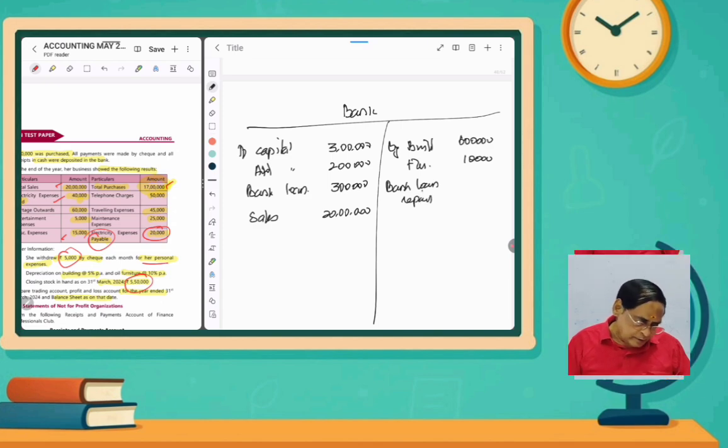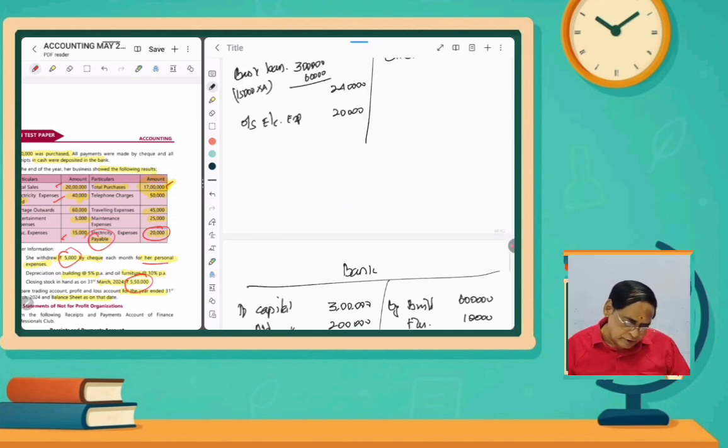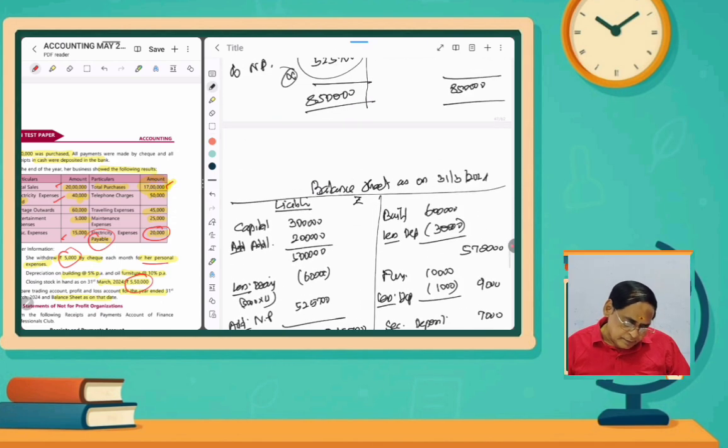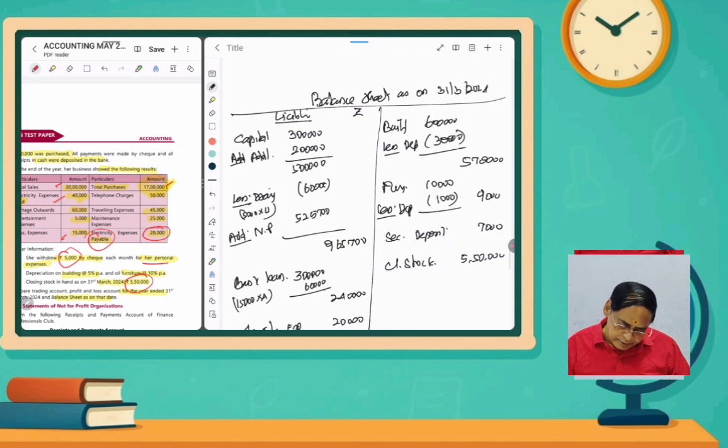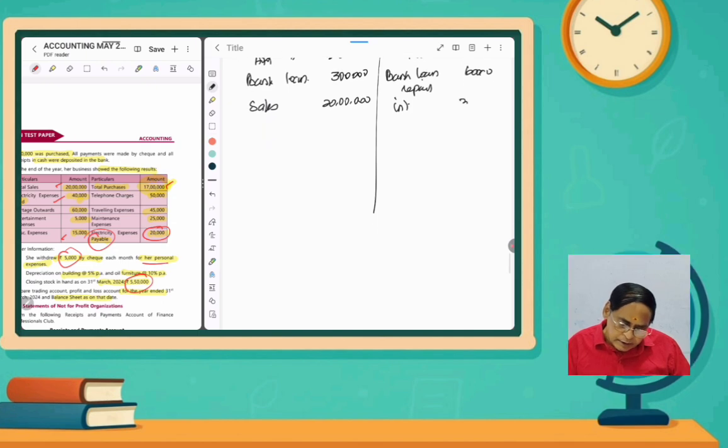How much repaid? 15,000 into 4, 60,000 rupees we paid. And then interest, how much? The 3 installments interest, how much we shown here? 33,300. So interest 33,300. And then security deposit for 7,000 rupees. And then drawings 5,000 into 12, 60,000 rupees the proprietor drawn.